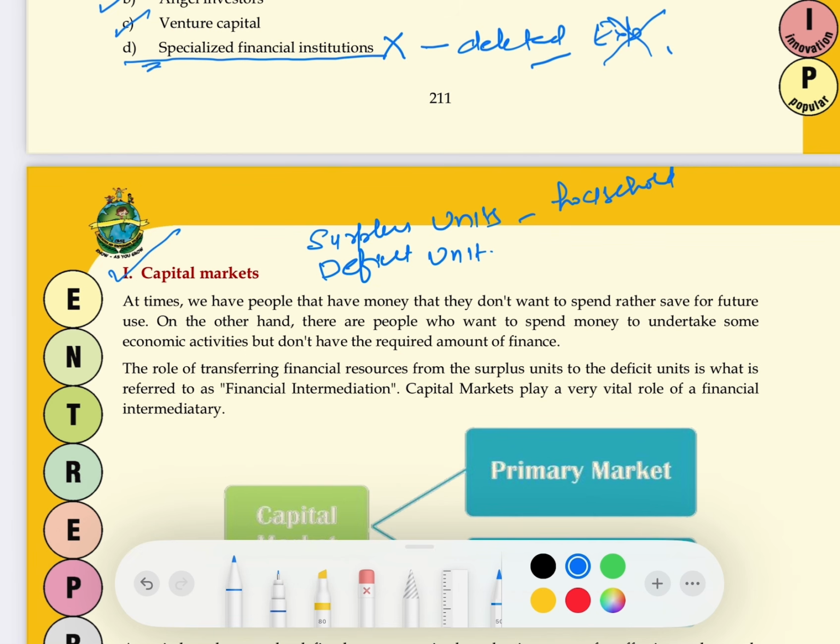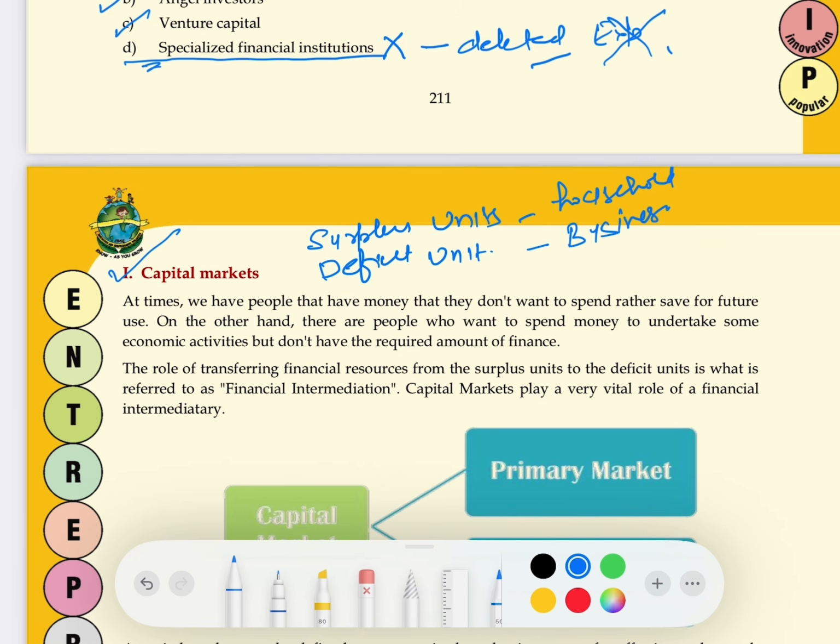So households are the surplus units. Who are the deficit units? These entrepreneurs, these business houses. They are always in need of money. They want more and more money, because they need money for economic activities. So business houses are the deficit units, and households are the surplus units.